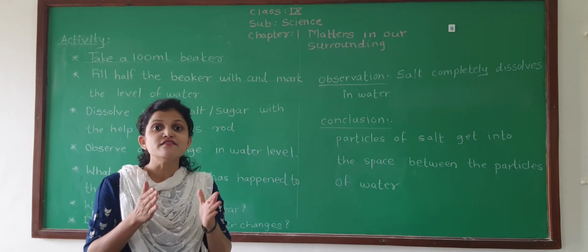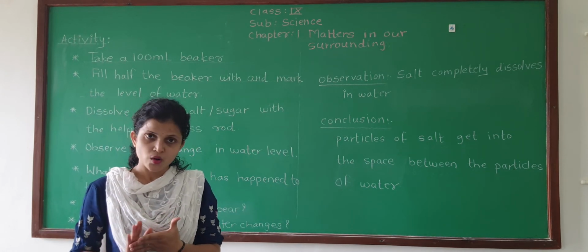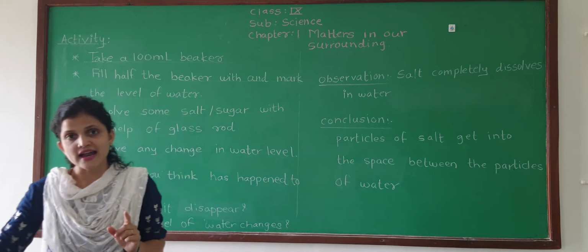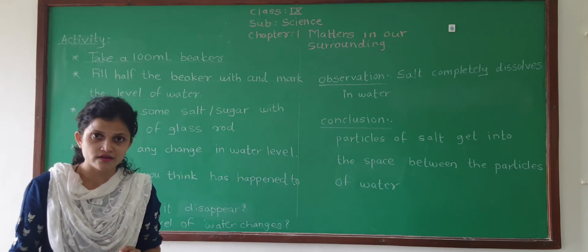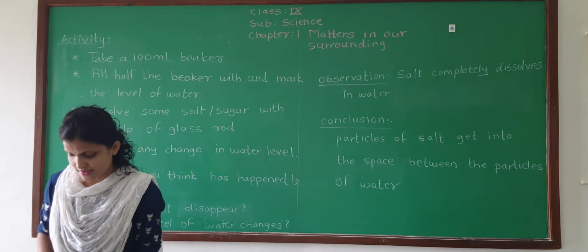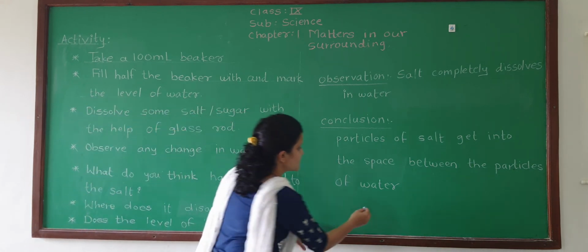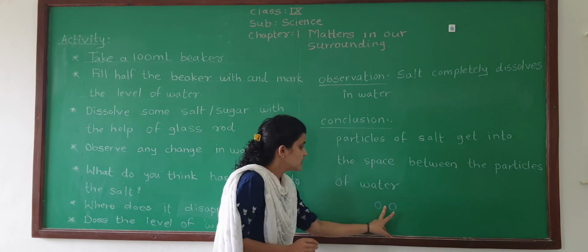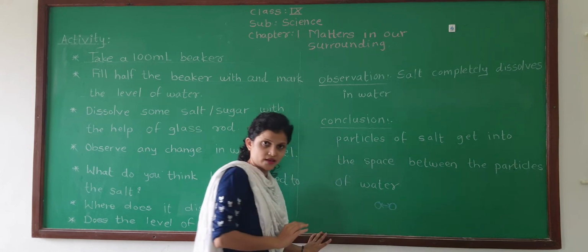We have studied the physical nature of matter. So when we add salt into water, the water particles have space in between them.